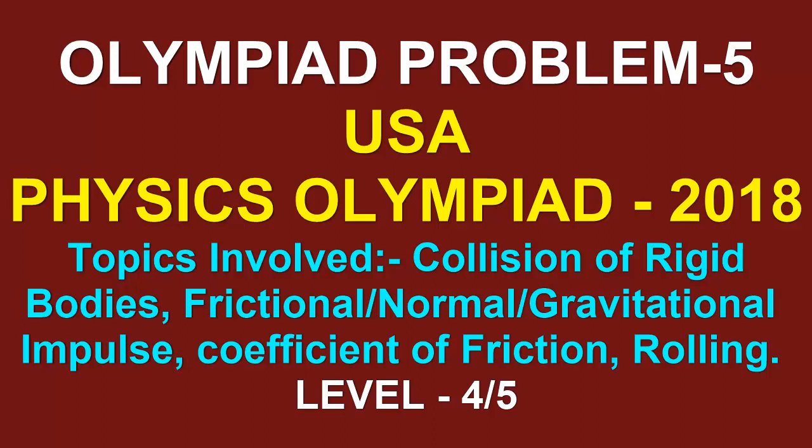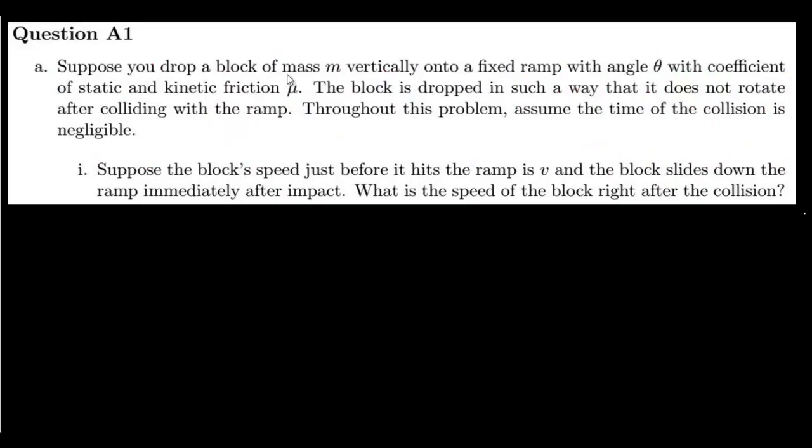The physics teacher. Suppose you drop a block of mass m vertically onto a fixed ramp with angle theta with coefficient of static and kinetic friction mu. The block is dropped in such a way that it does not rotate after colliding with the ramp. Throughout this problem, assume the time of collision is negligible. Suppose the block's speed just before it hits the ramp is v and the block slides down the ramp immediately after impact. What is the speed of the block right after the collision?